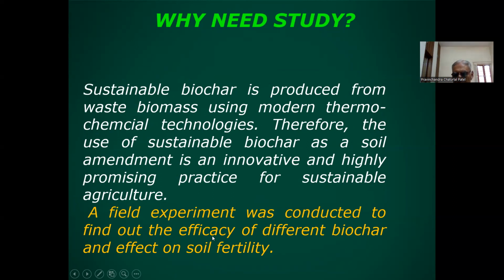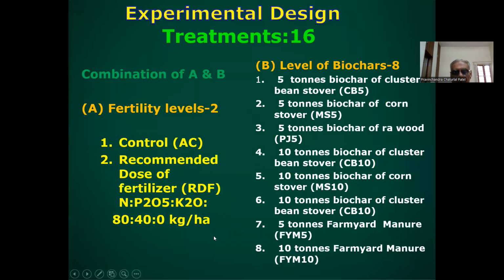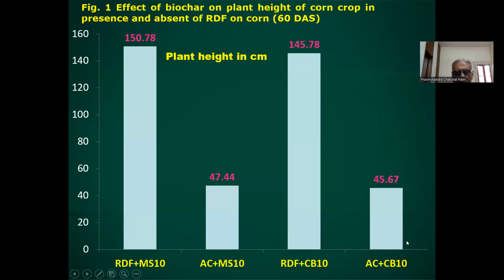So for that, we carried out field experiments. In the experiment design, we took two fertilizer levels, control and recommended dose of fertilizer of the corn crop, 80-40-0 kg, and 8 levels of biochar: 5 ton biochar of cluster bean, corn, and Prosopis juliflora; similarly, 10 ton biochar of cluster bean, corn and Prosopis juliflora; then 5 ton farmyard manure and 10 ton farmyard manure.